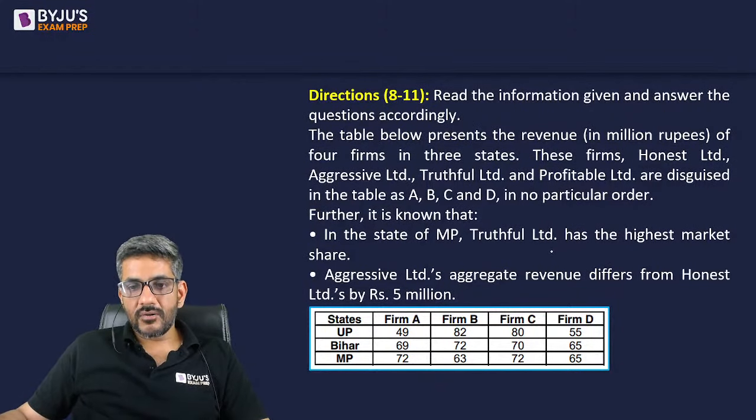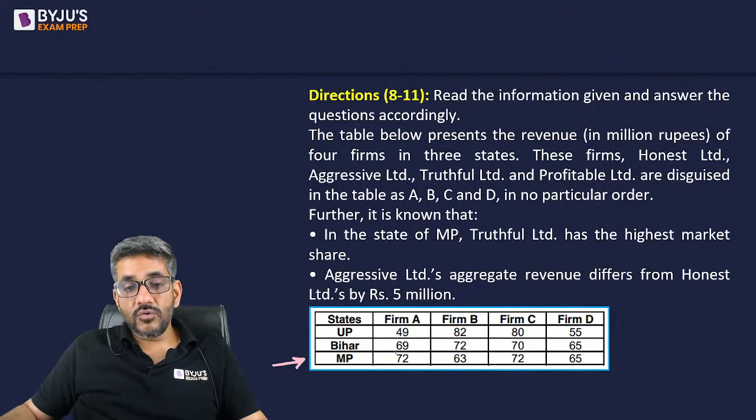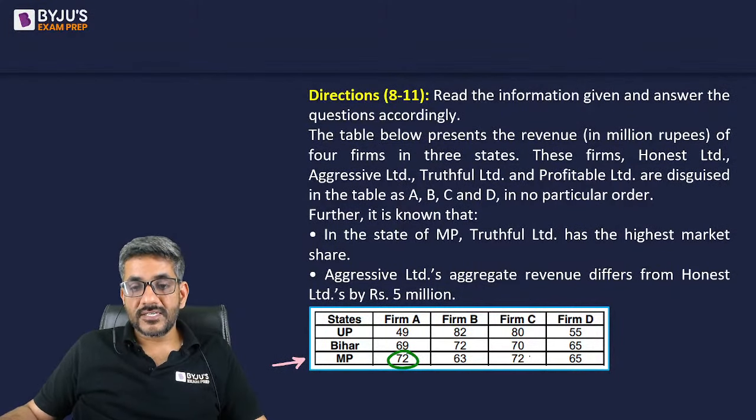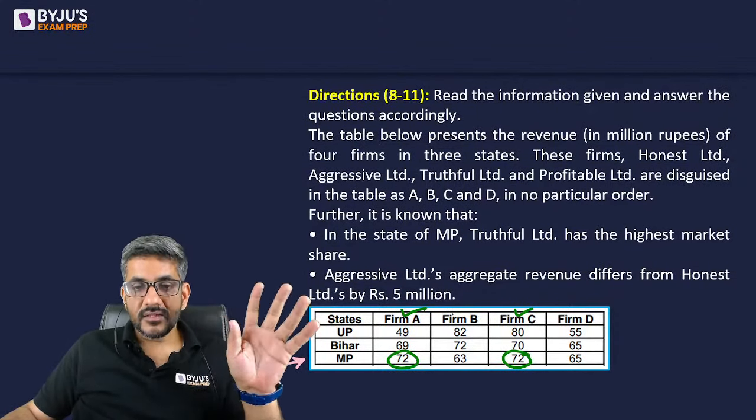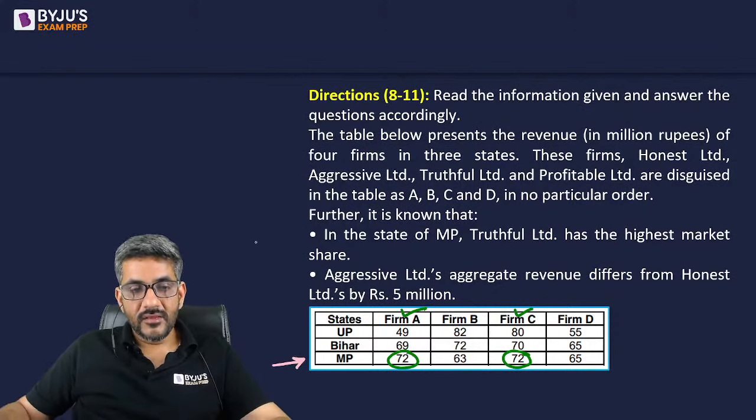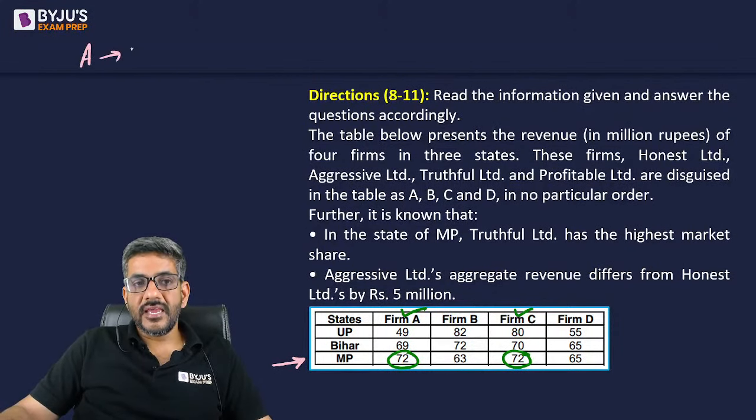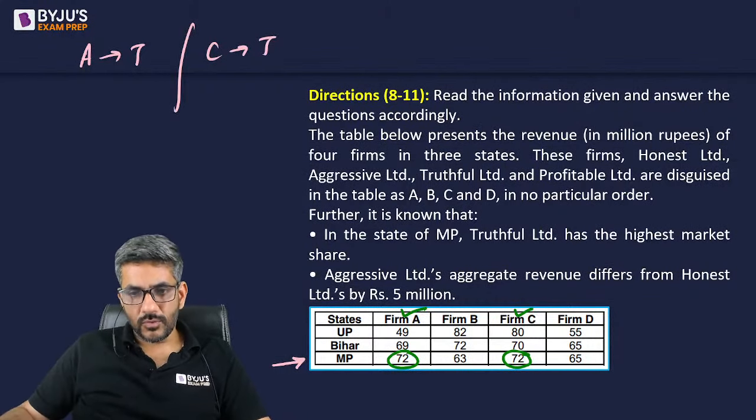Let us start doing it now if you have done it. In the state of MP, when I look at MP, Truthful Limited has the highest market share. Now there are two firms who have highest market share. So by this logic, can I say out of A or C, one of them is the truthful one? One of them is Truthful Limited, right? So according to this, I can say either A is truthful or C is truthful. One of them is the truthful one.